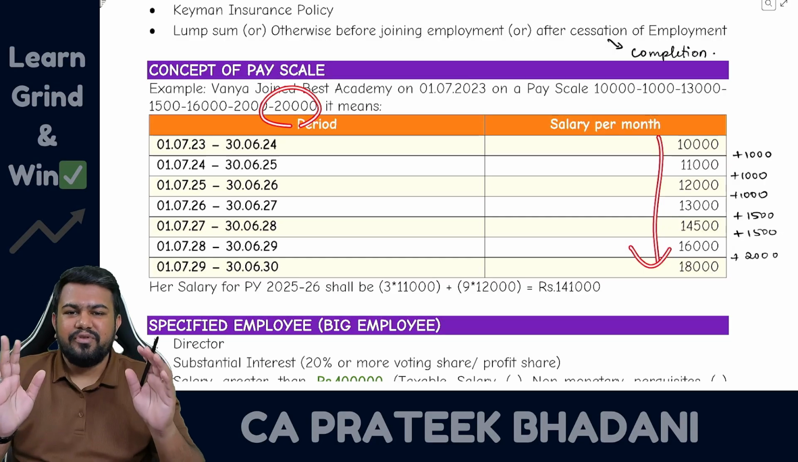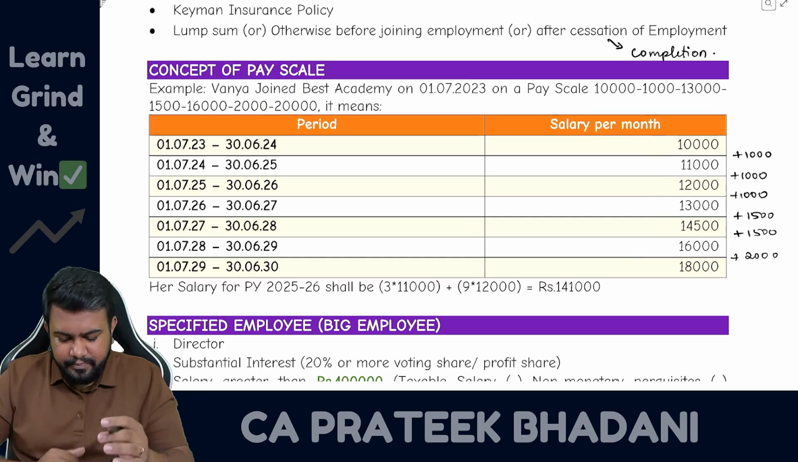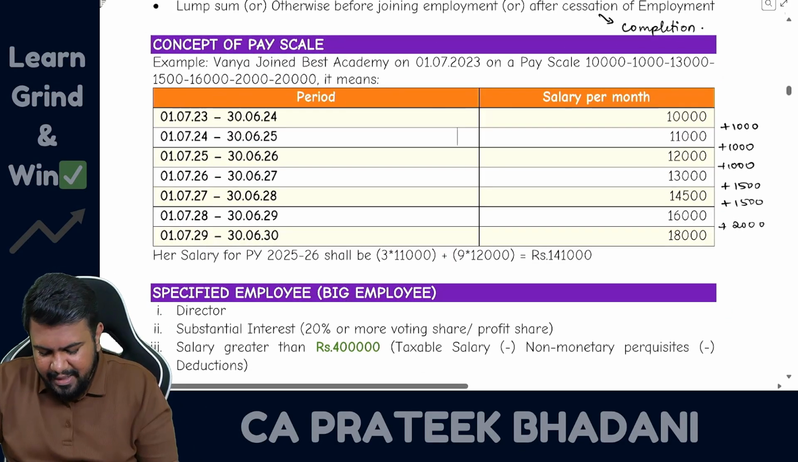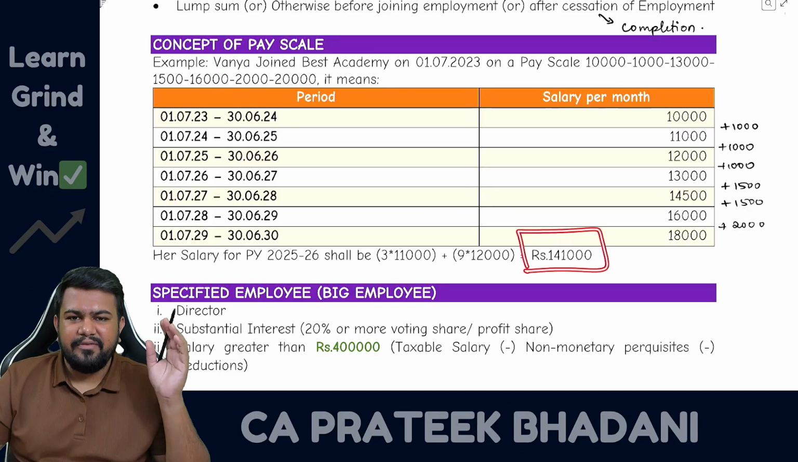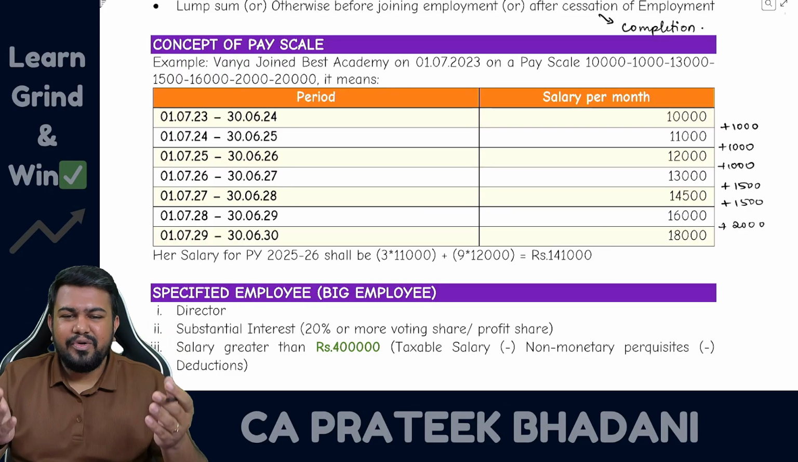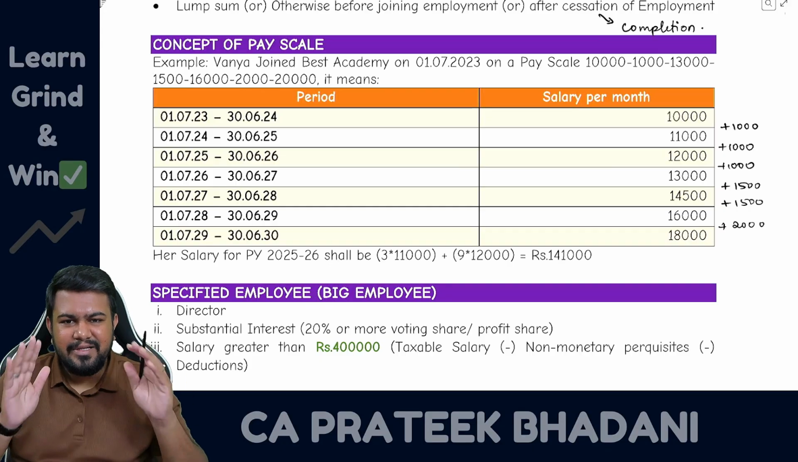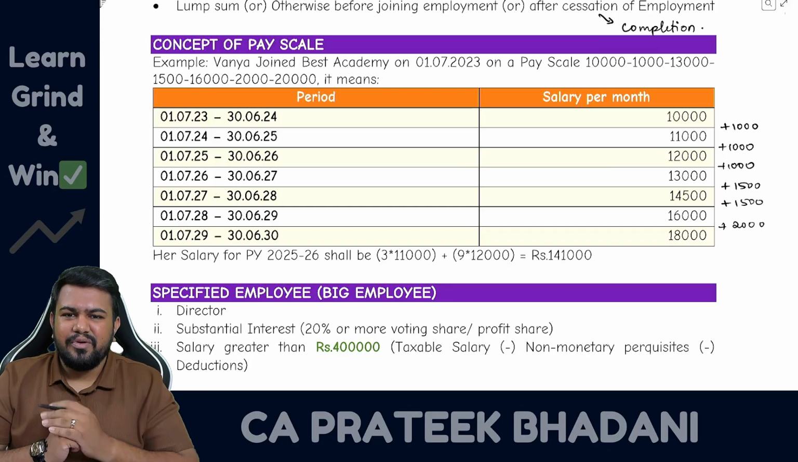So like this, you have to read what the pay scale is. Now in this example, if you calculate for 25-26, your amount of salary will come as 1,41,000. If you yourself want to calculate, you can pause the video, calculate so that your concept is clear, and then move on to the next part.